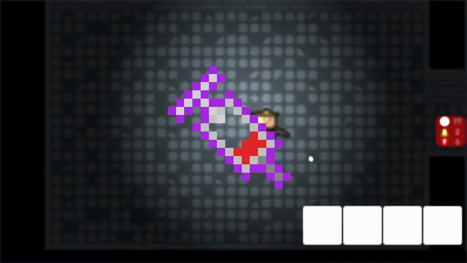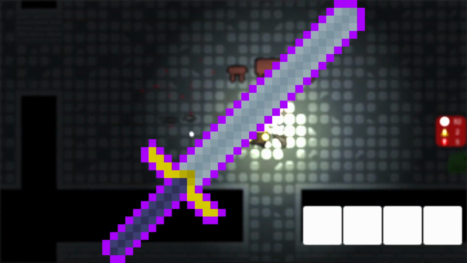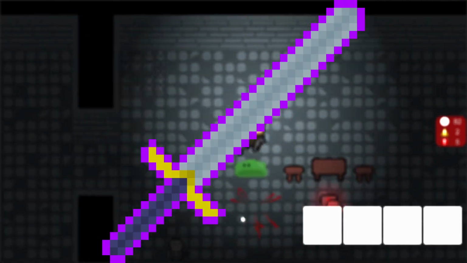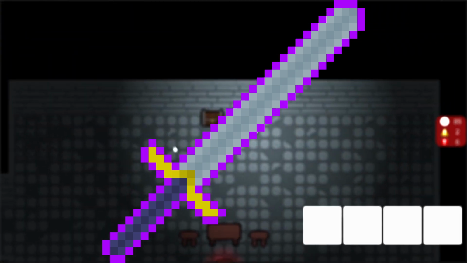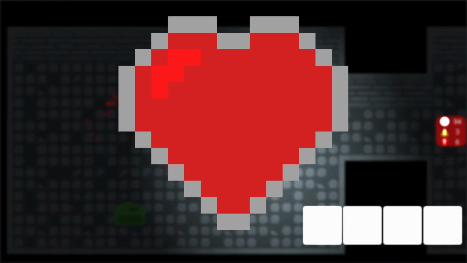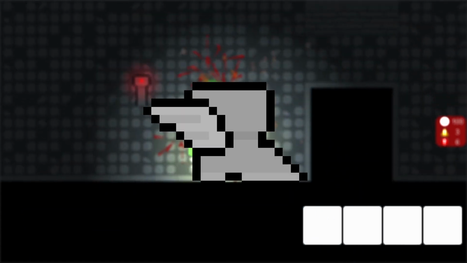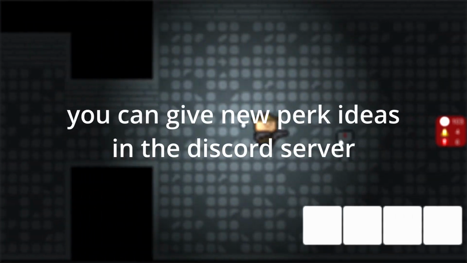Syringe. This perk gives you a chance to steal some health from your enemies as you hit them. Sword of the Damned. This perk will be activated each time you kill an enemy, causing other enemies around to get poisoned. Heart. I don't know what to name this one yet. Your maximum health increases when you collect this perk. Boots of Speed. Your movement speed increases when you pick up this perk. You can give new perk ideas in the Discord server.